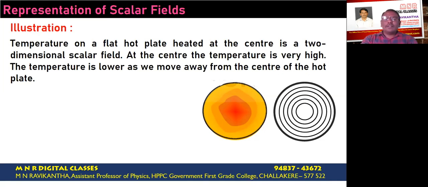Here, the concentric circles indicate that the rate of flow of heat is uniform in all the directions. If the spacing is uneven, the distribution or the rate of flow of heat is different in the different directions. That is the importance of levels, the concept of level surface.